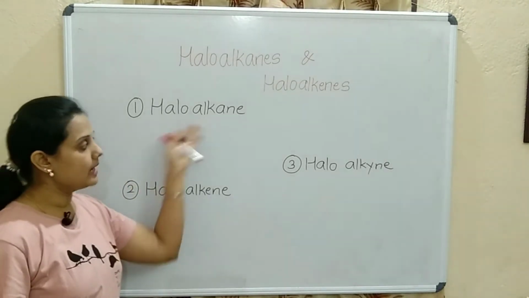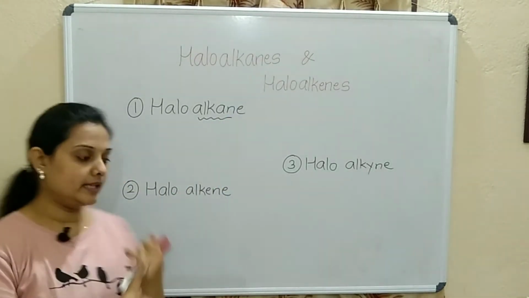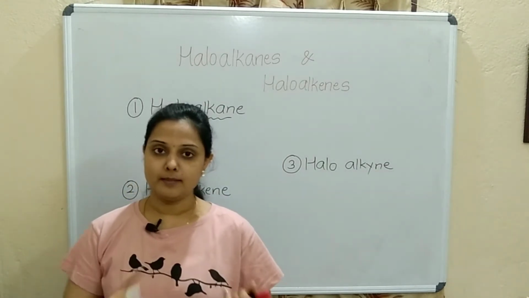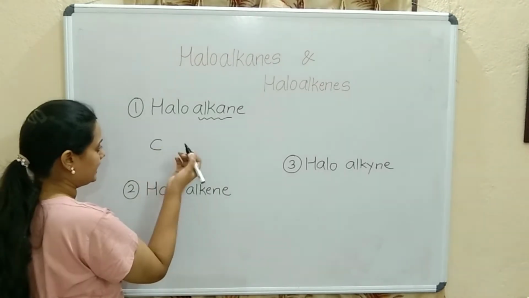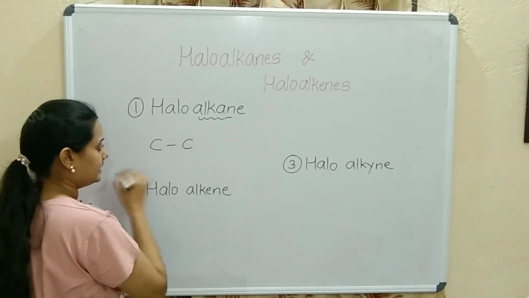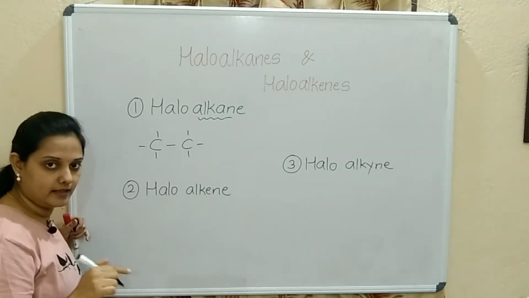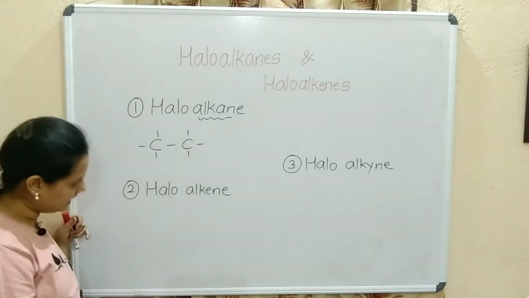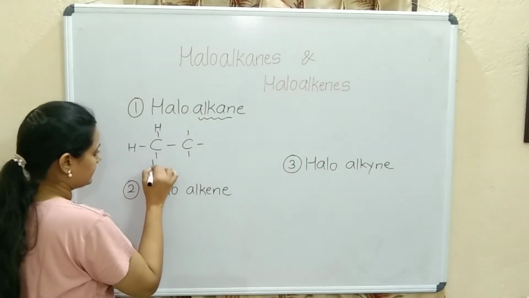Further, haloalkane means what? You write any one alkane: methane, ethane, propane, butane. Any alkane. I'll write here a simple alkane, that is ethane, C2H6. 2 carbons, so ethane. Now H6 is there.